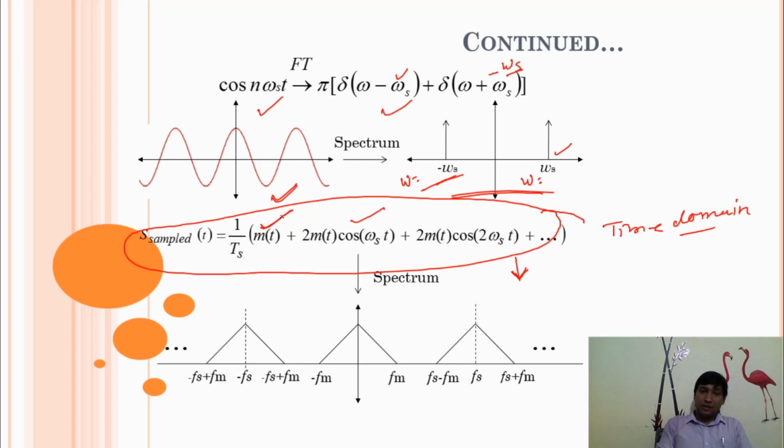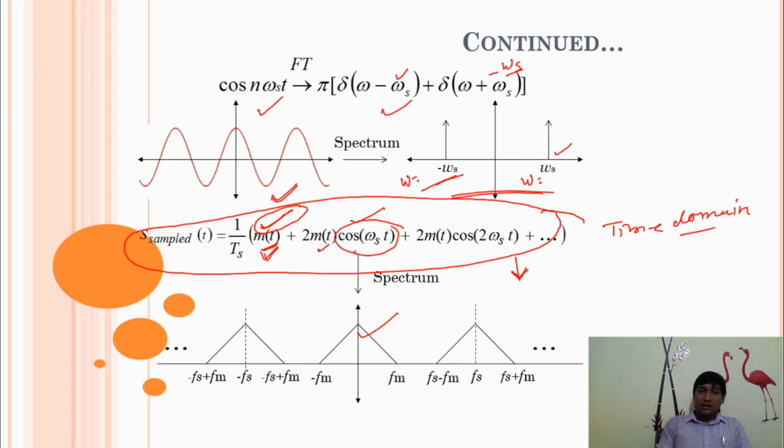We have already explained the Fourier spectra of m(t) and of cos ωst. So this particular m(t) is modulated over ωs, over 2ωs, over 3ωs. Here m(t) is your master signal, and the spectrum of the master signal is this. The maximum frequency component is minus fm and plus fm.